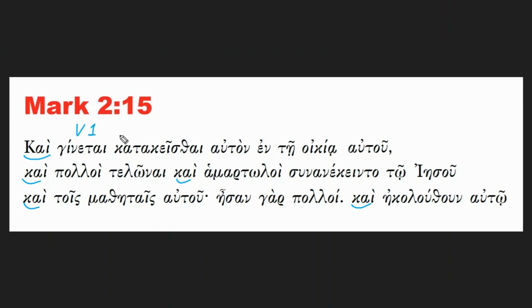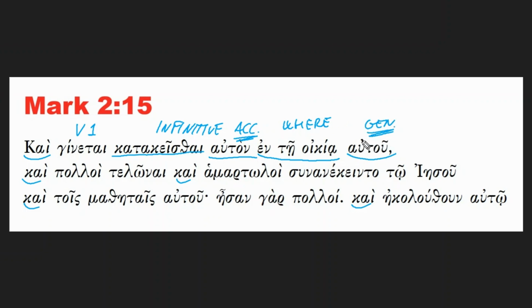So verb one, which holds another verb, this infinitive here, and it's a construction that we're going to see later, where the subject is in the accusative, so not in the nominative. It's the typical form of an infinitive clause where the subject is in the accusative case. Then you have this prepositional phrase en te oikia, which is the place where Jesus was, and then you have this personal pronoun in the genitive that we've seen so many times, of him or his.